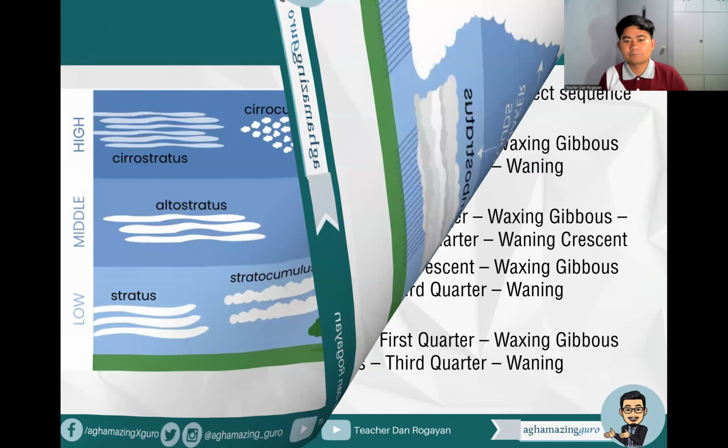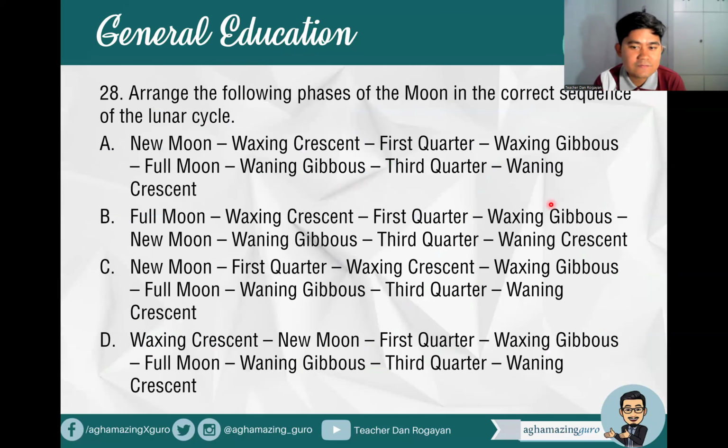Okay, so next, arrange the following phases of the moon in the correct order of the lunar cycle. So we have here how many phases of the moon? Tinanong na yan sa board exam natin. Ilang phases of the moon ulit? Walo. 8 phases of the moon. And we start with what? Is it full moon or new moon? You start with new moon. So what's your answer? Is it A or is it letter C?